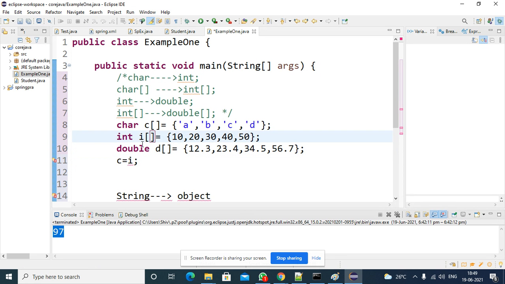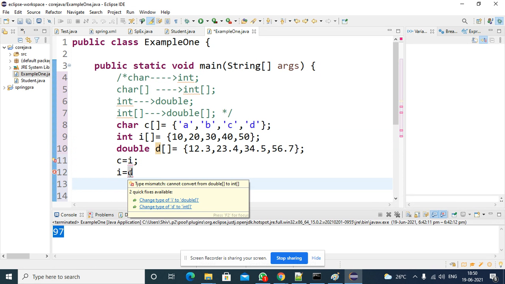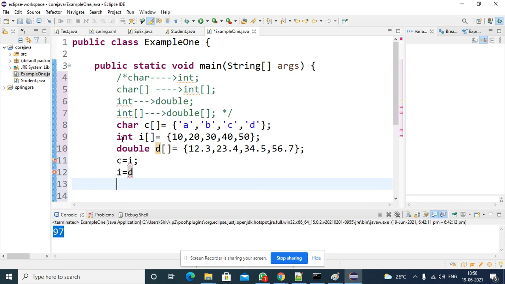Now if you try to assign i with d, what will happen? That means you are trying to assign double values to an integer type. Here also there is an error message; mouse over says cannot convert from double to integer type.